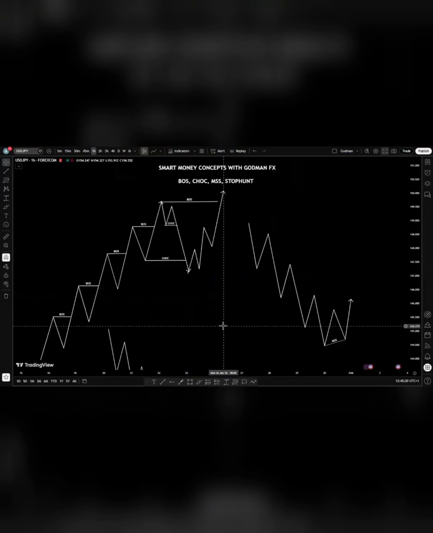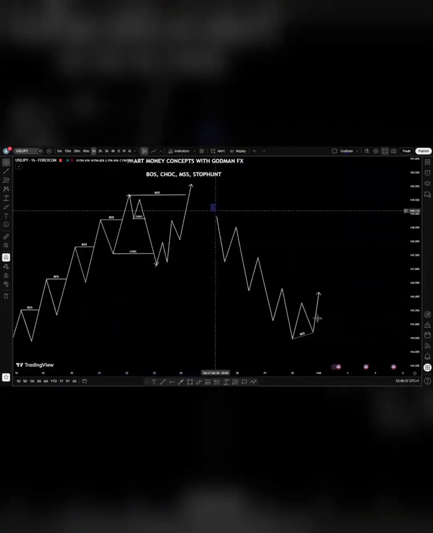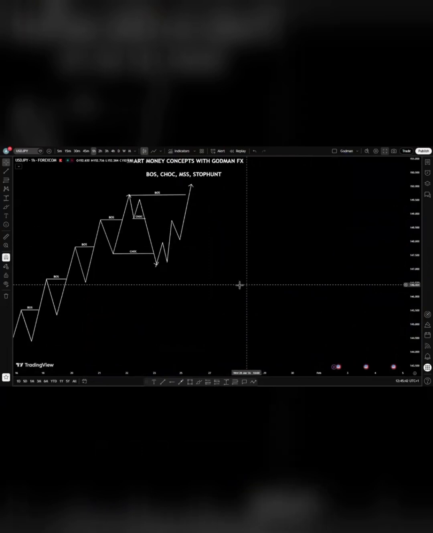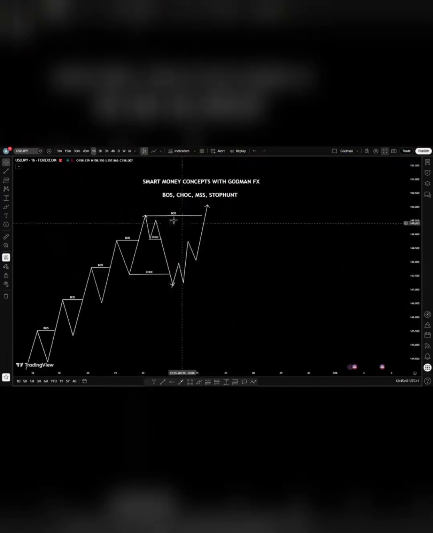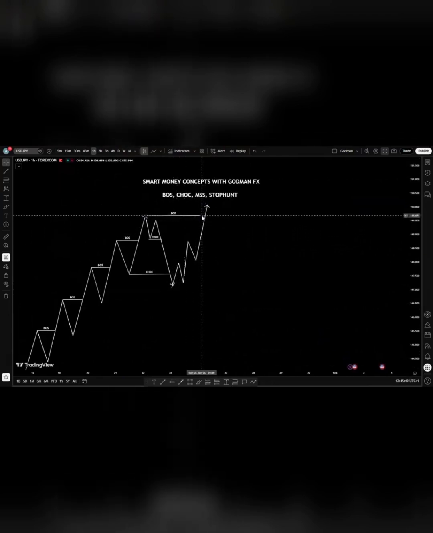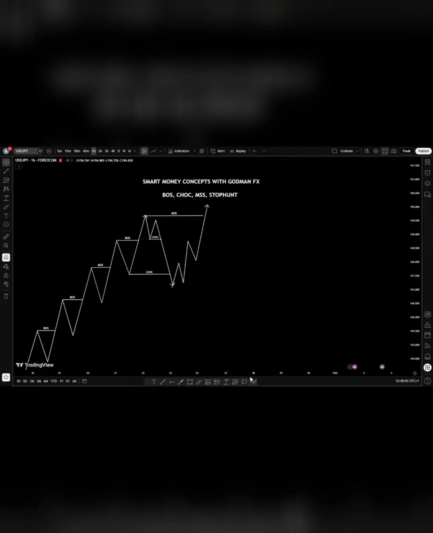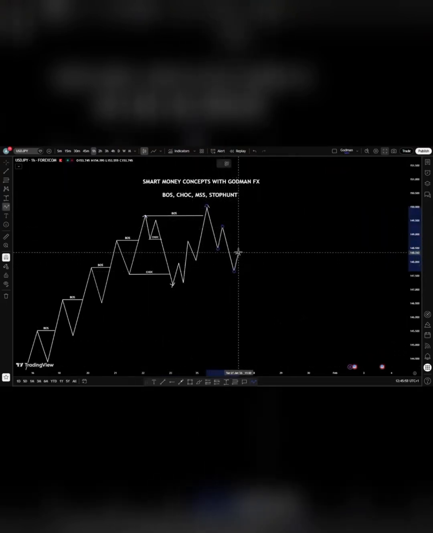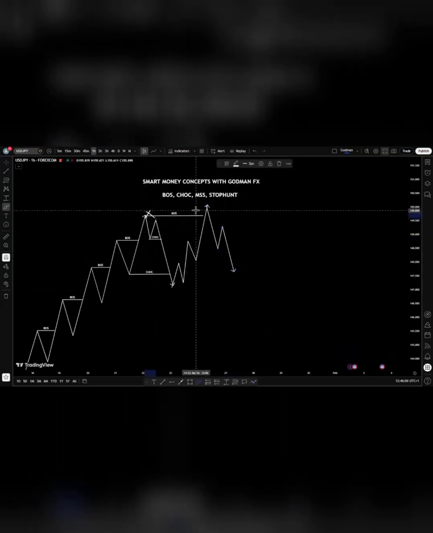Now, when price trades above an existing swing point and fails to continue in the direction and immediately sponsors a reversal, then that is a stop hunt. So if price has been bullish, let's maintain this example. After trading above this swing high, and immediately price begins to reverse, then this is a stop hunt. This becomes a stop hunt and no longer a break of structure.